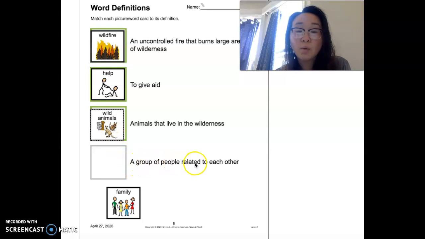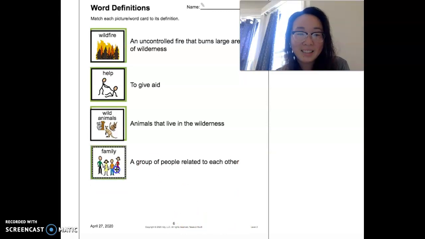A group of people related to each other. There's only one left, family. So family includes people like your mom, your dad, your brothers, sisters, cousins, aunts and uncles, grandparents. All those people are your family.